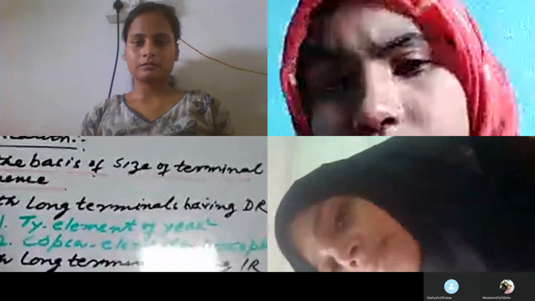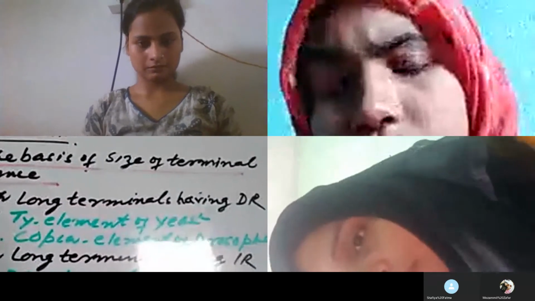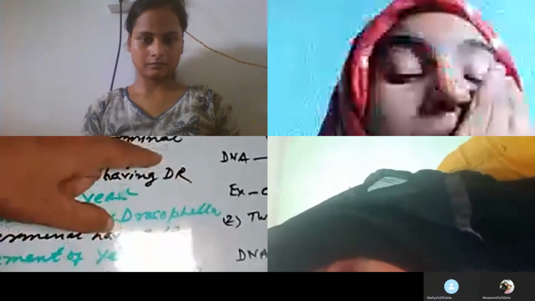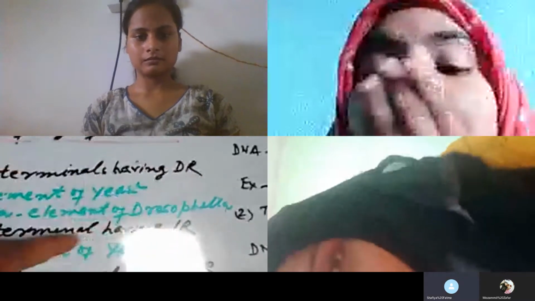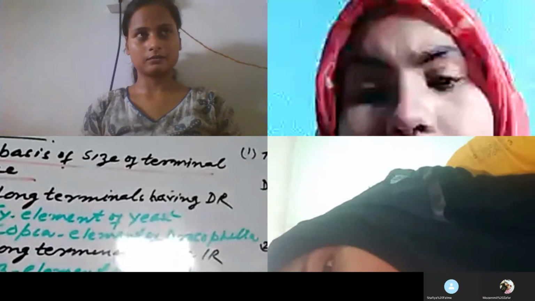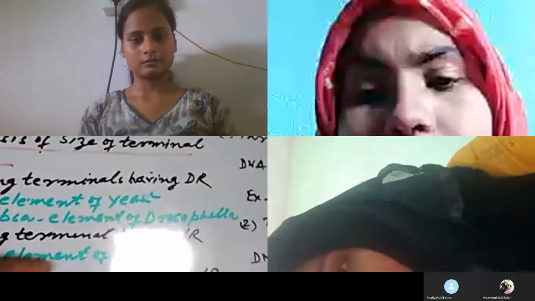Now look at the second type of transposon. Transposon with long terminal having inverted repeat. Here inverted repeat; in the first type, direct repeat. And the example of this type of eukaryotic transposon is the FB element of yeast.